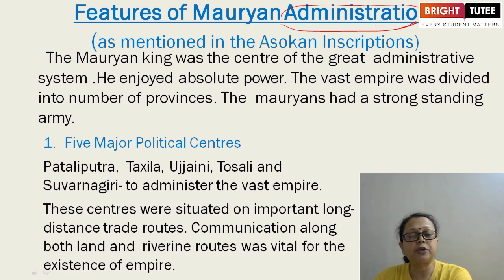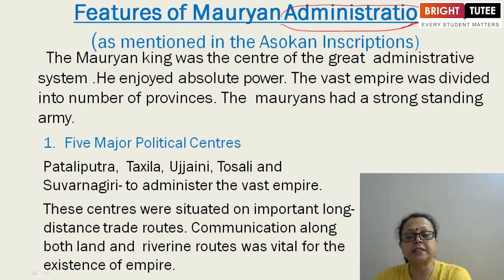Iron weapons were used by the army, which were very durable, and they also used elephants. So the strong standing army, absolute power in the hands of the king, and the vast empire divided into a number of provinces are all important.